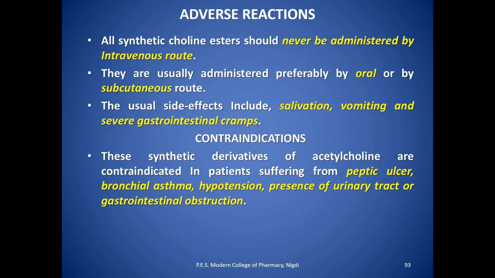So there are some side effects. All the synthetic choline esters should never be administered by the intravenous route. This is a very important point. They are usually administered preferably by the oral or subcutaneous route. The usual side effects are salivation, vomiting, severe gastrointestinal cramps, etc. The contraindications are peptic ulcer, bronchial asthma, hypertension, urinary tract infection, or GIT obstruction. You need not take these derivatives; they are contraindicated.